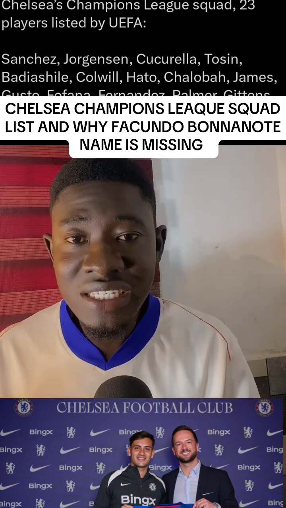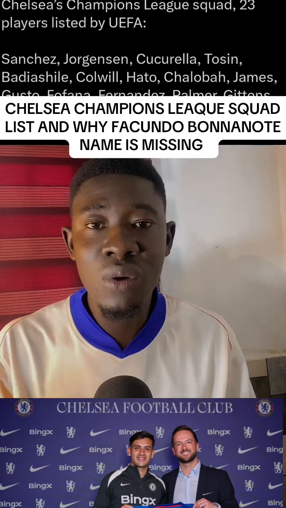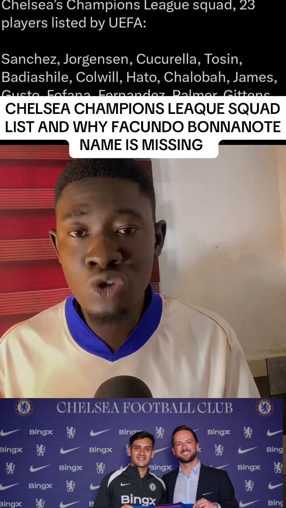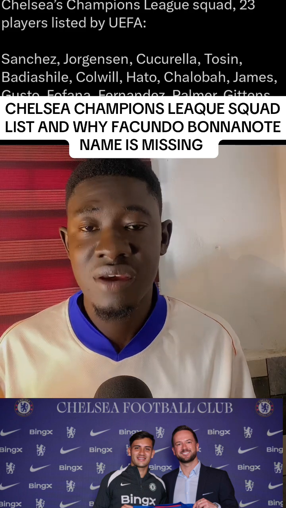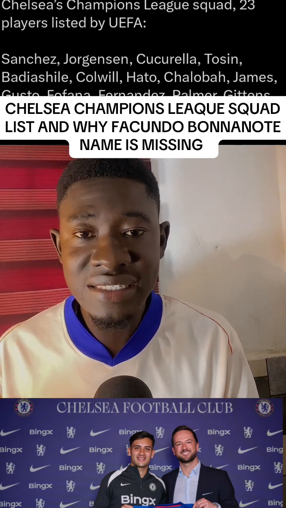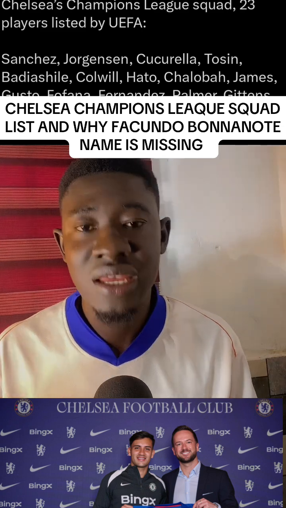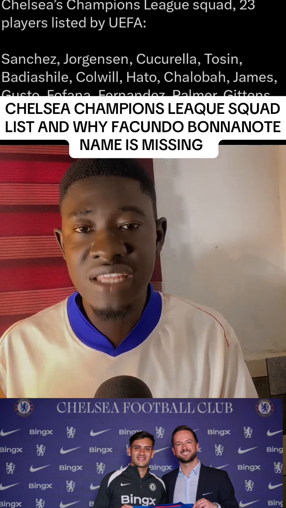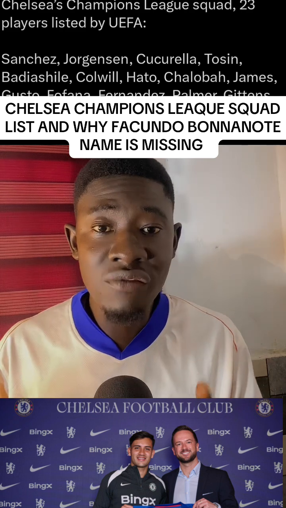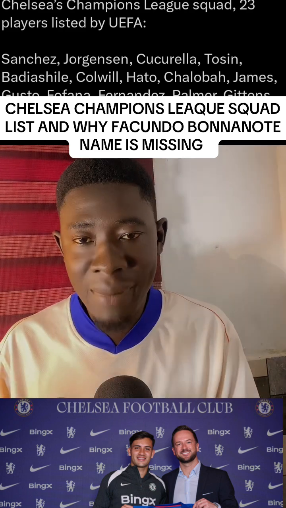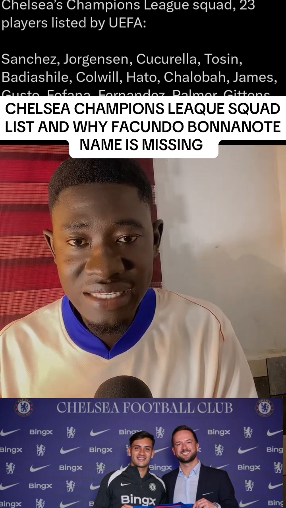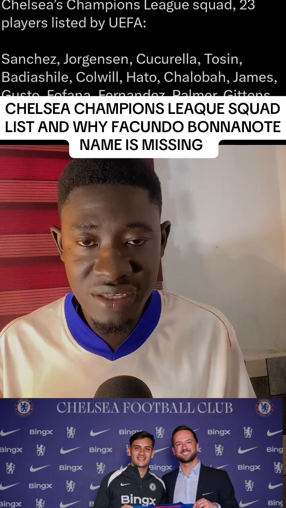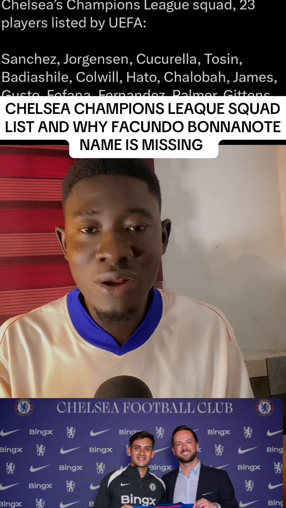Now, the squad list contained List A and List B, and Chelsea were fined by UEFA for violating the financial fair play regulations, and they were also given strict conditions to register their players this season for the UEFA Champions League. UEFA confirmed yesterday that Chelsea fulfilled all the necessary conditions to be able to register their players. One of the main conditions is that Chelsea must balance their A list, the A list that was registered in the Conference League for the knockout phase. It must be balanced with the newcomers.